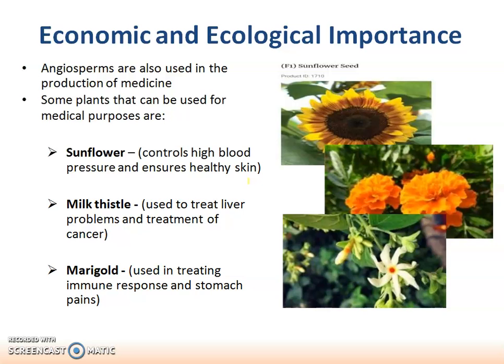Sunflower controls high blood pressure. Milk thistle is used to treat liver problems. Marigold is used in treating immune response. So this was the end. Okay, done.